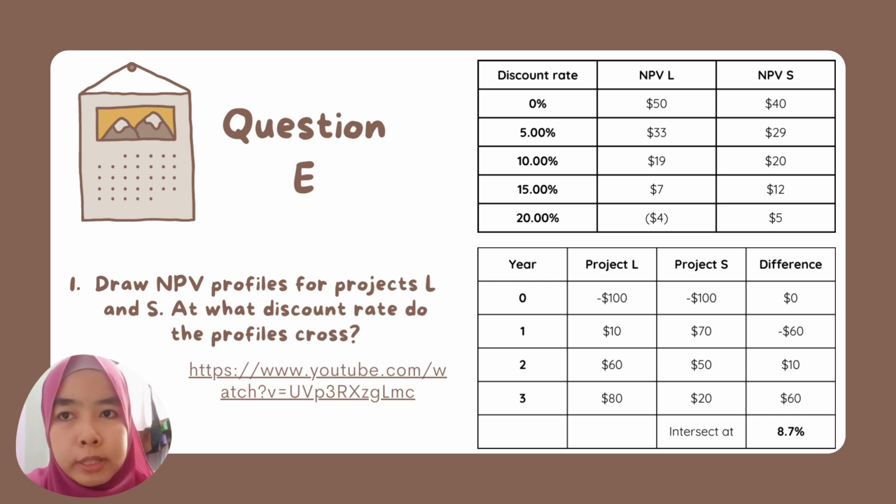Next, at what discount rate do the profiles cross? Firstly, we need to find the differences between the cash flows for project L and project S during each year. From the differences calculated, we will use the same IRR formula to find the discount rate at which the profiles cross. In this case, the discount rate that we get is 8.7%.